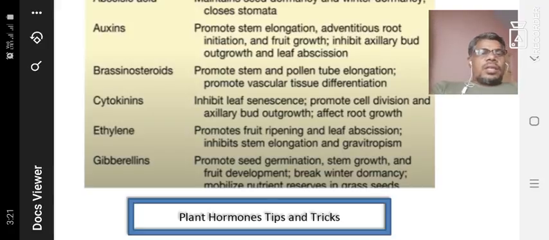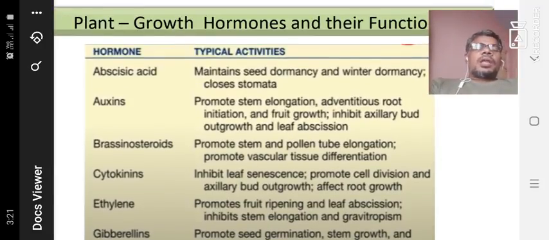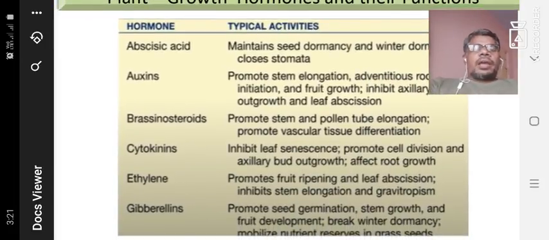Okay, these are the plant hormones, easily understandable tips and tricks. How can you identify them? I remember them alphabetically: ABA, that means first of all abscisic acid, auxins, brassinosteroids, cytokinins, ethylene, gibberellins, gibberellic acid.